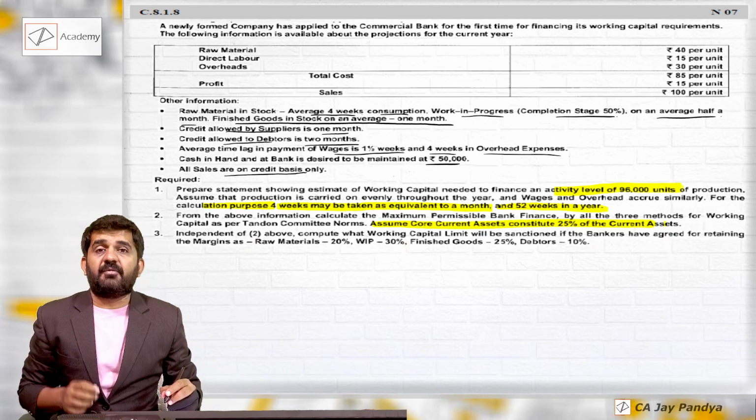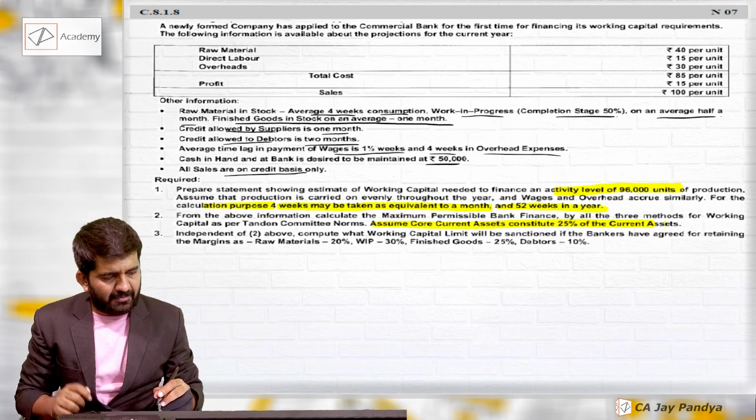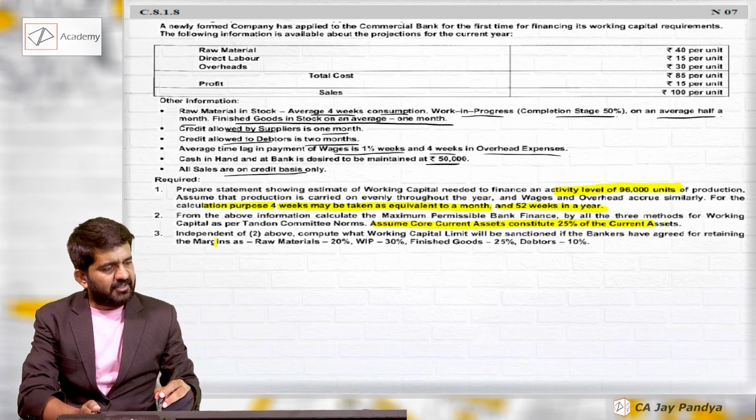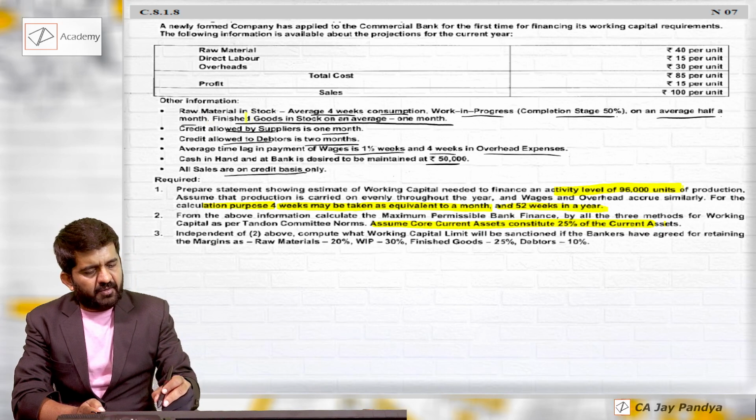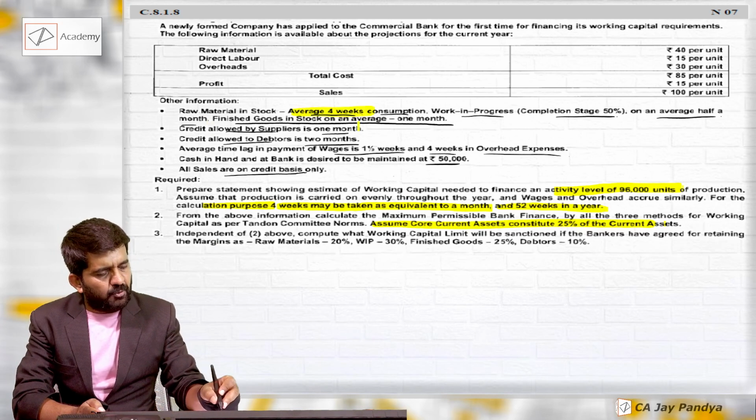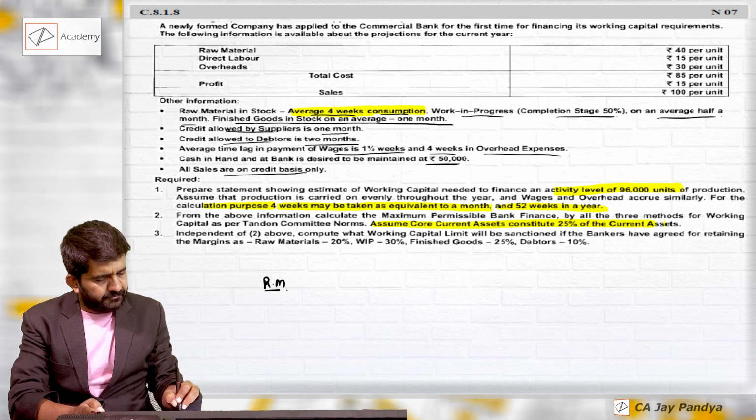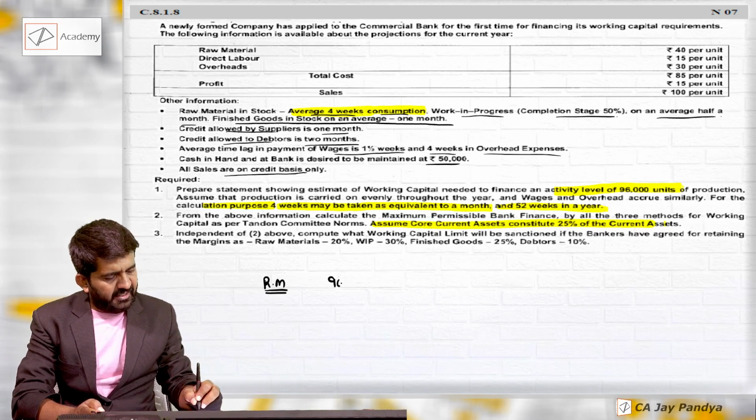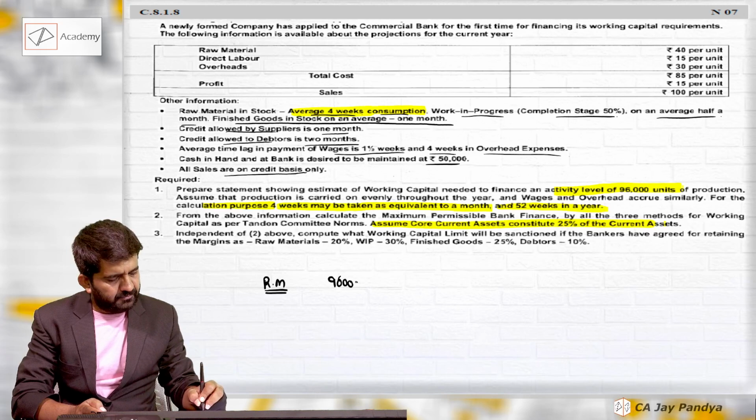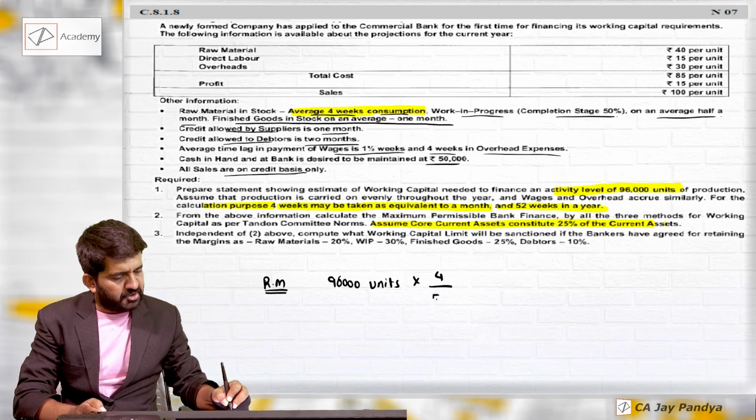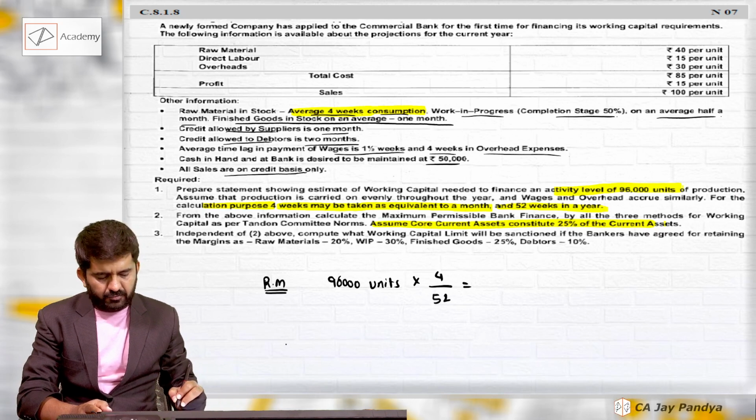So again, we'll be finding out current assets, current liabilities by the same method we were doing before. Let us go one by one. Raw material in stock, average of 4 weeks consumption. Let's start with raw material. Activity level 96,000 units into 4 weeks consumption is 4 divided by 52.